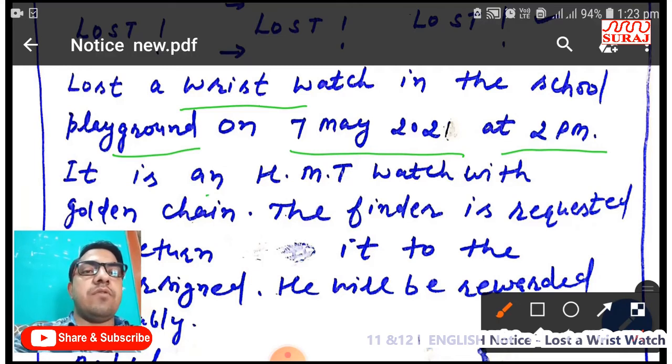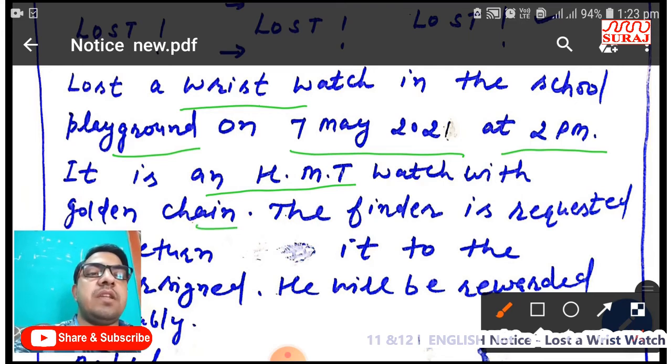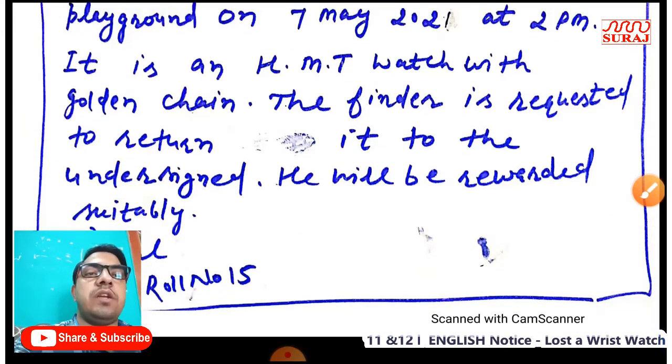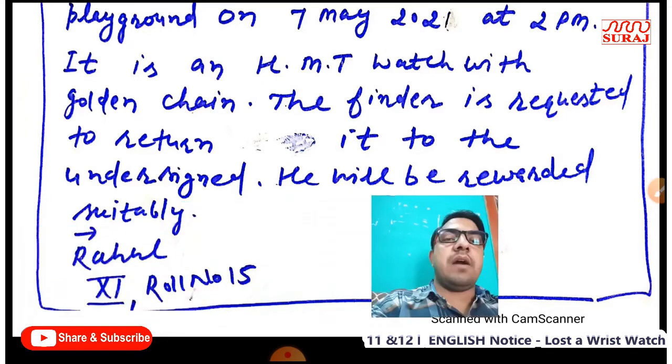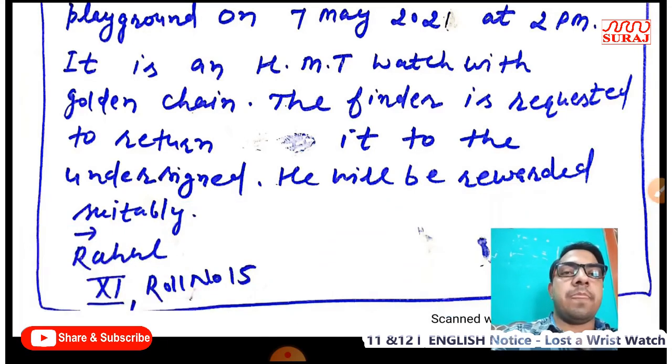It is an HMT watch. If any company name is given in the question, then you can write the name which is given in the question. If there is no name of company given in the question, you can write any name of any company. Okay, it is an HMT watch with golden chain. The finder is requested to return it to the undersigned. He will be rewarded suitably. Okay, after just completion of content, we should leave one line.